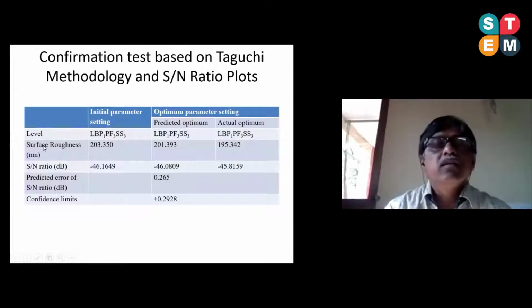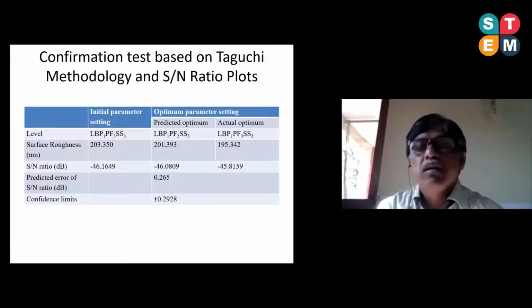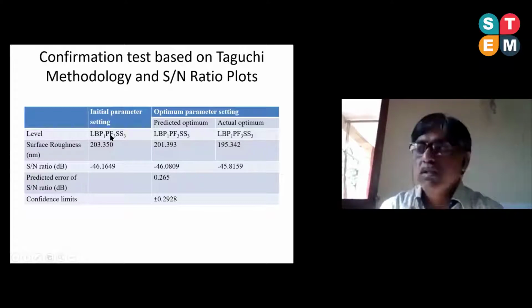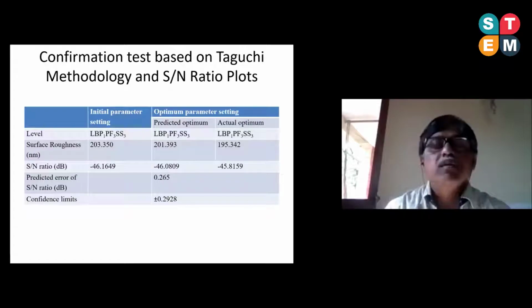After that, we have to go for the confirmation test. The confirmation test will be done on the basis of the Taguchi methodology as well as the SN ratio plots that we have observed. From the Taguchi methodology or SN ratio plot, the initial parameter setting, that is the optimum level, is LBP1, PF3 and SS3, where the surface roughness value is coming as 203.350 and the SN ratio is coming as minus 46.1949.